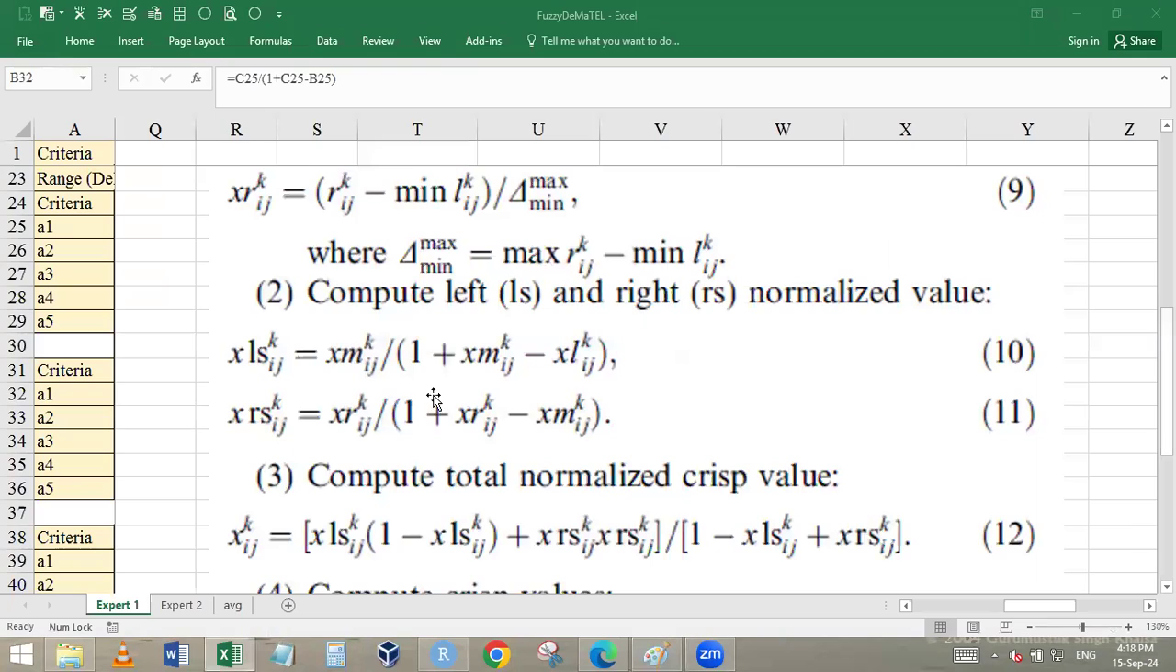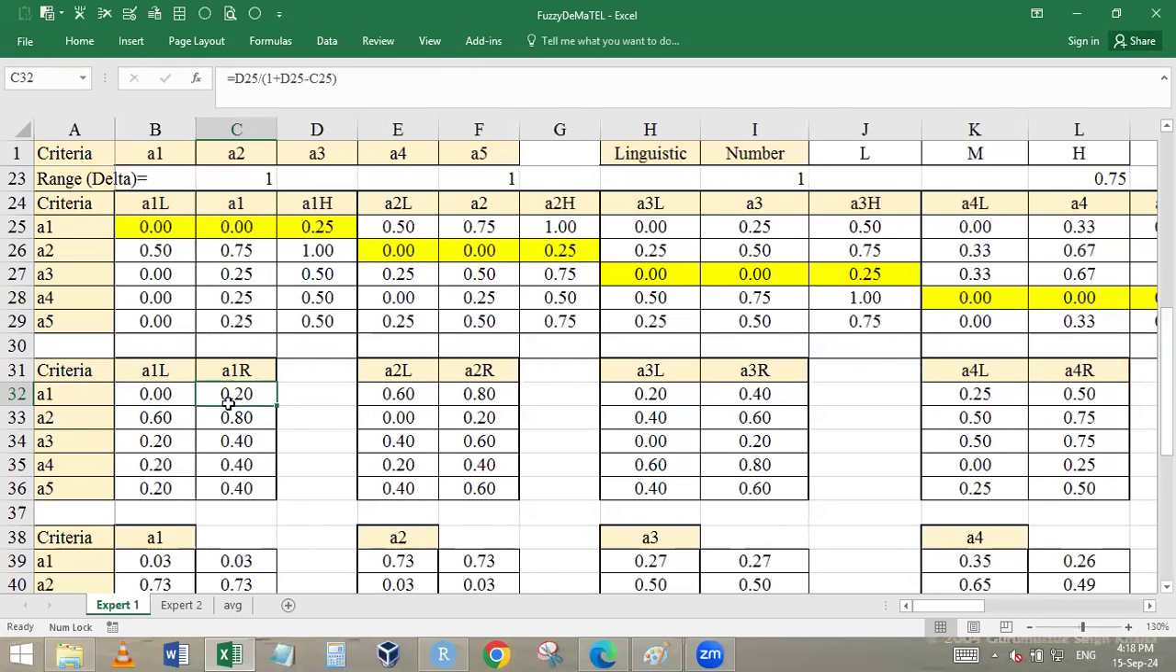So we compute this left and the right. This value I have computed here, left and the right. Cross check it. Left value is equal to C25, the middle value divided by 1 plus C25, middle value, minus B25. And what is this value? Upper value or the high value divided by 1 plus high minus middle value. Compute the same for the rest of them.